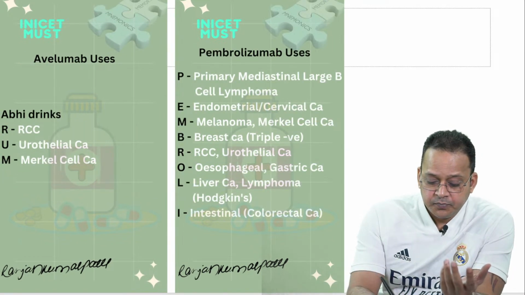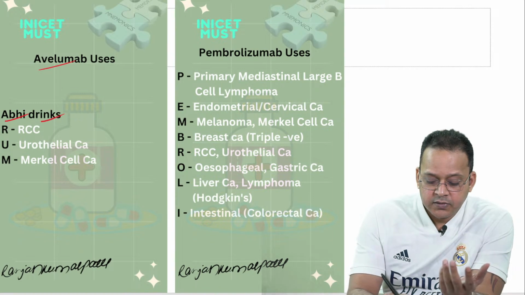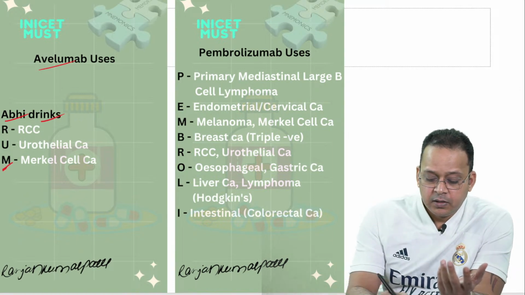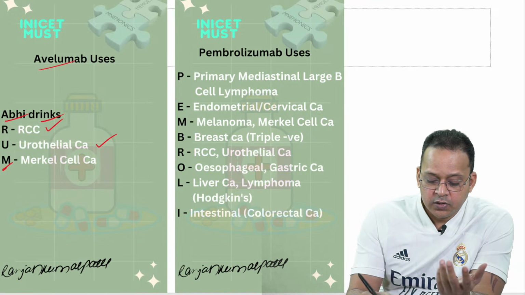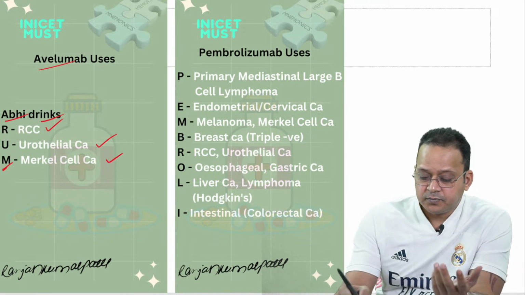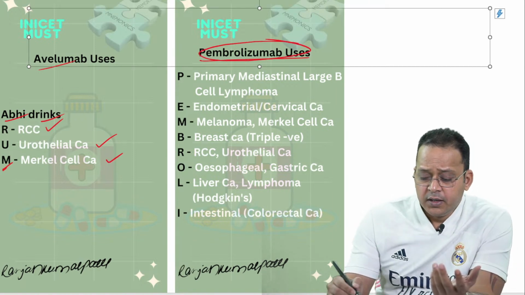Second, avelumab: Abhi drinks RUM. Avelumab is used in renal cell cancer, urothelial cancer, and Merkel cell cancer. Now coming to an important one, pembrolizumab.